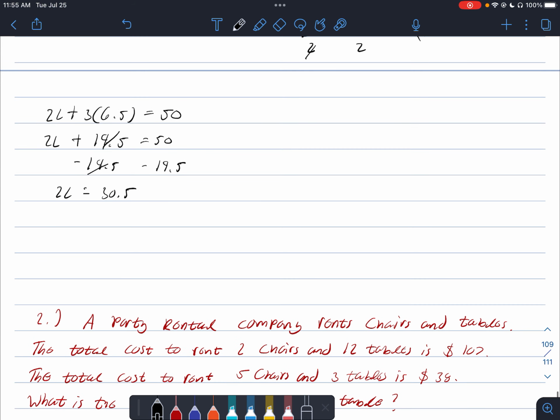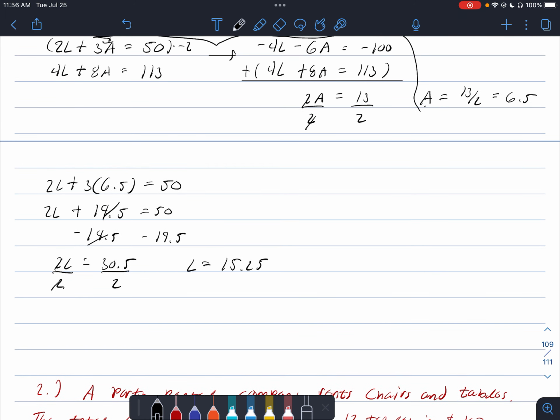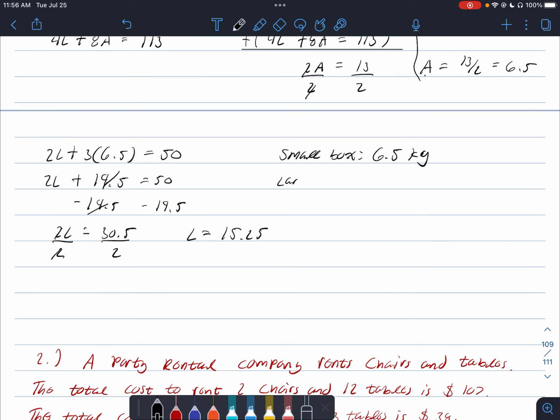Okay, now we can divide both sides by 2. And we get that L is equal to 30.5 over 2, or if we wanted to find out exactly what this is, we can come up with 15.25. So the small box will weigh 6.5 kilograms, and the large box is going to weigh 15.25.